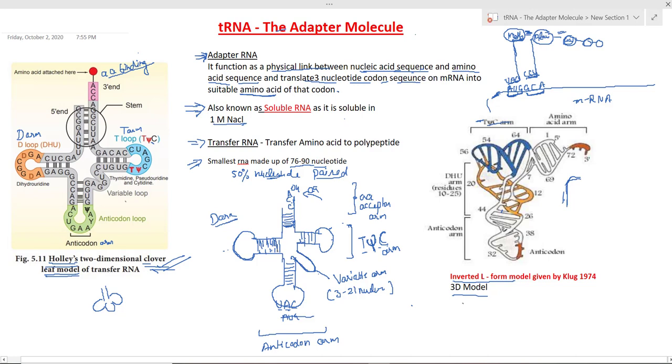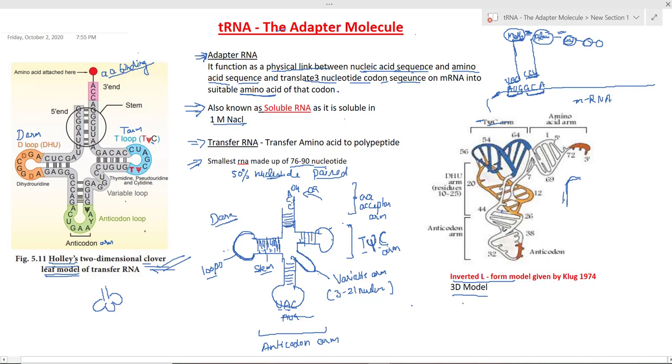The paired structure of the arm is known as the stem. These are the stems, and these are the loops of different arms. The single stranded RNA forms the loop, and the double stranded RNA, which is paired nucleotides, makes the stem of that arm. The arms are made up of two structures, stem and loop. Loop is single stranded RNA made up of unpaired nucleotides.